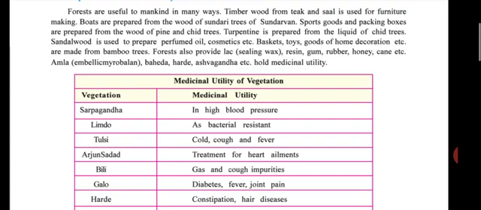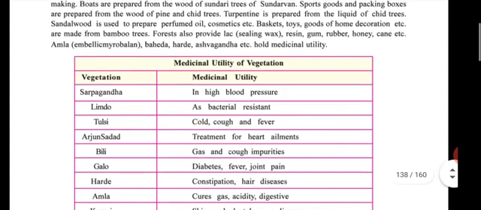Sandalwood is used for perfume oil, cosmetics, etc. Baskets, toys, goods of home decoration, etc. are made from bamboo. Forests also provide sealing wax, resin, gum, rubber, honey, etc. And amla, behda, harde, ashwagandha, etc. are of medicinal utility.